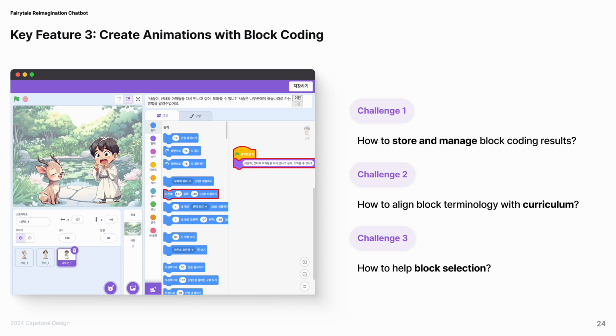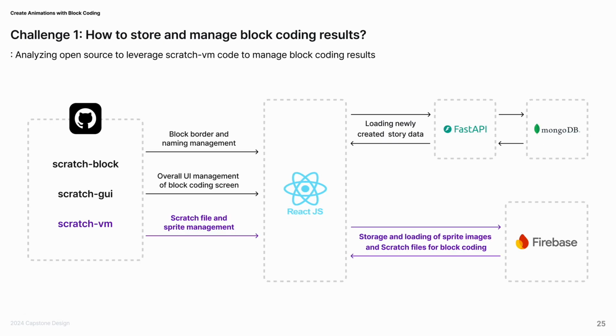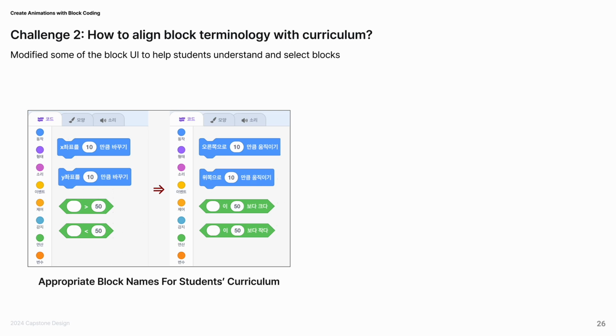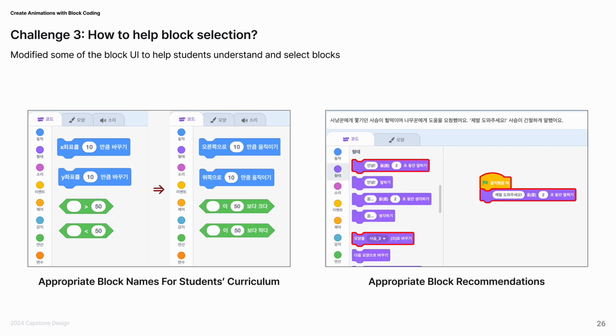And our final feature is block coding for generating animation. Let's explore how we save and manage results, align terminology with the curriculum, and guide the block selection. First, for saving and managing results, we integrated Firebase with our open source based block coding interface, enabling save and load functionality. Second, we aligned block terms with the curriculum by simplifying names and adding descriptions. And we added visual highlights to guide block selection.